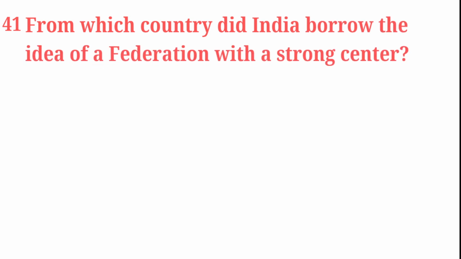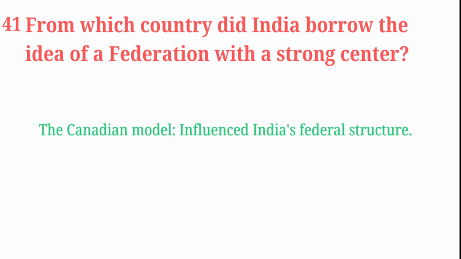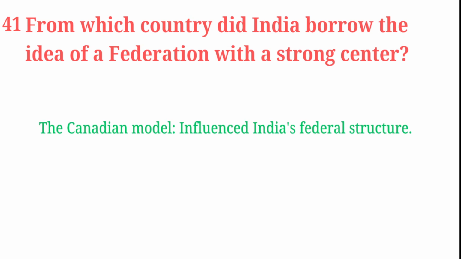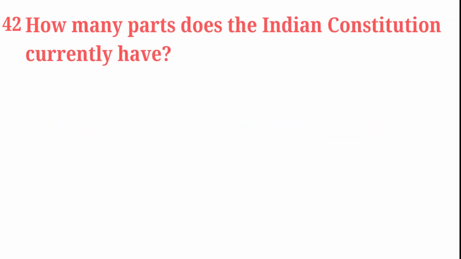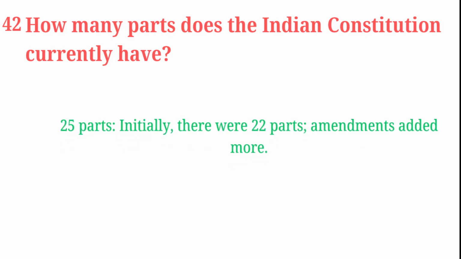From which country did India borrow the idea of a federation with a strong center? The Canadian model influenced India's federal structure. How many parts does the Indian Constitution currently have? It has 25 parts. Initially, there were 22 parts.